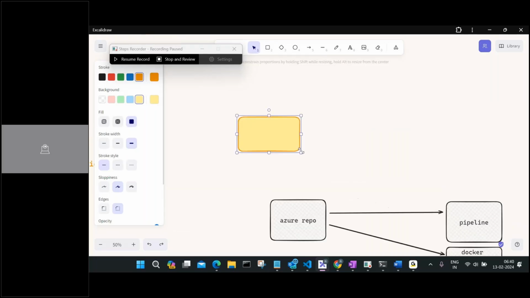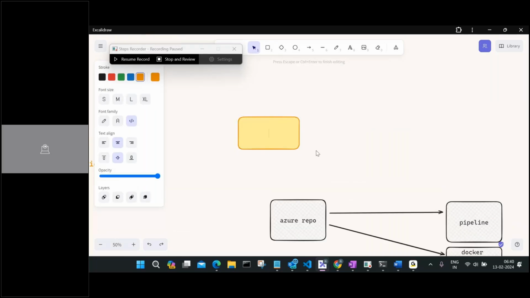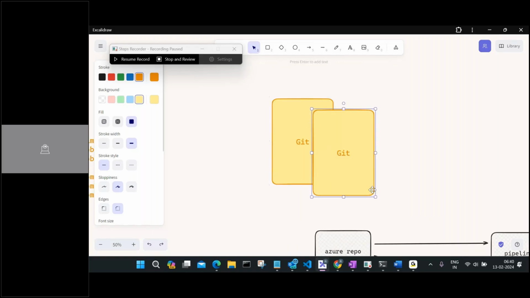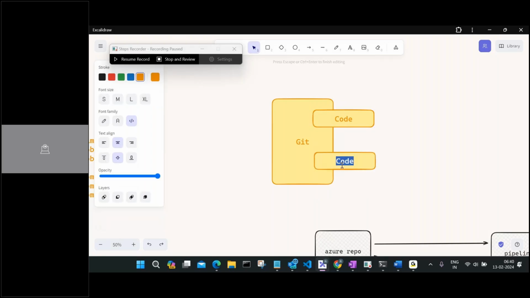Now here we have a Git, and inside this Git we have two things. We have our code, whatever I have just mentioned to you, right? We have this code, and inside this code we have the Docker file and everything, and we have my pipeline here, the Azure pipeline.yaml file.